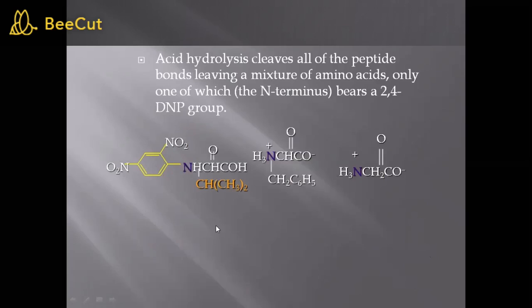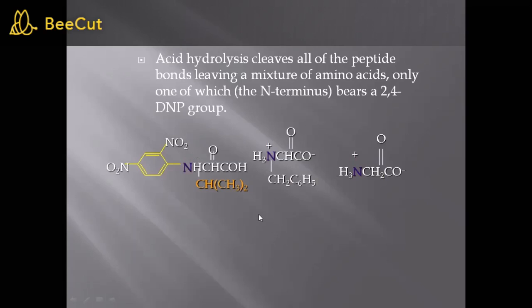We have to load this into the Dowex 50 column, or we have to carry out the HPLC, and by using this, we can compare the results with the standard, and from that we can get to know which amino acid was present at the N-terminal of the chain. So this is for the first N-terminal amino acid.